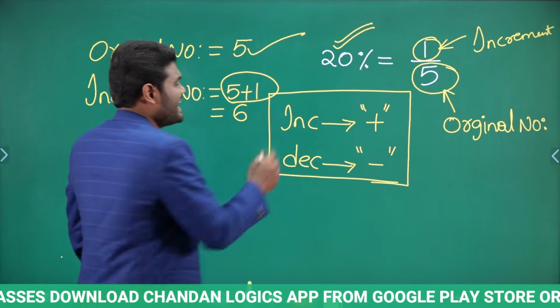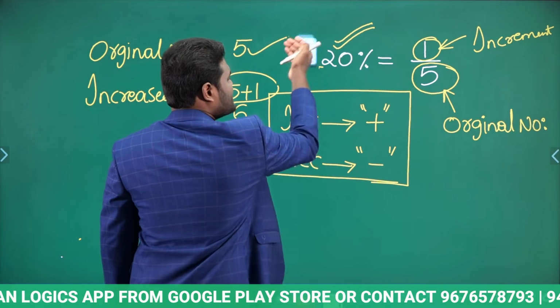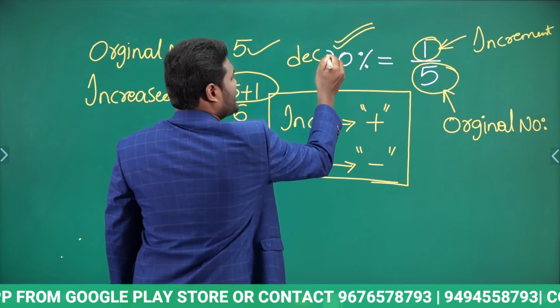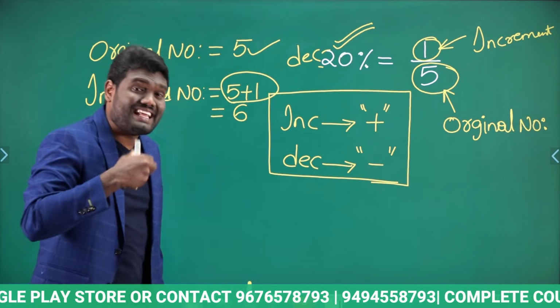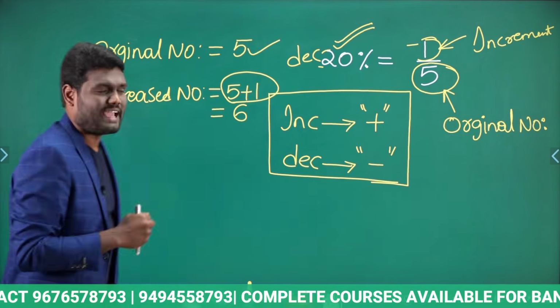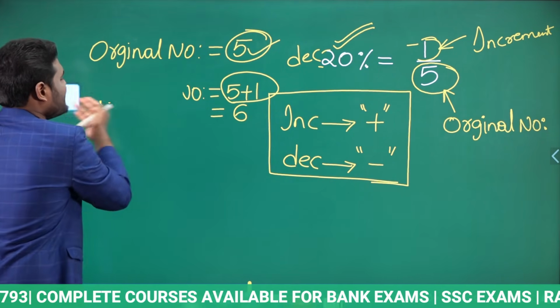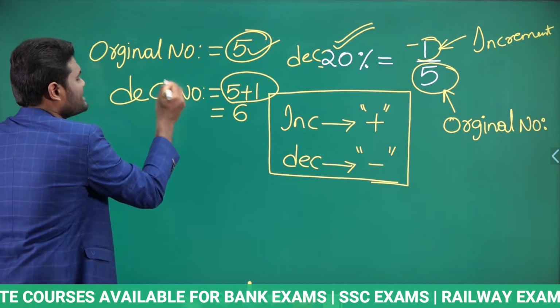If the question is saying, instead of increase by 20%, if it is going to be decrease by 20%, when it is decreased by 20%, now this is going to be minus. If it is minus, the original number will be 5. But now this is not the increased number. This is going to be the decreased number.